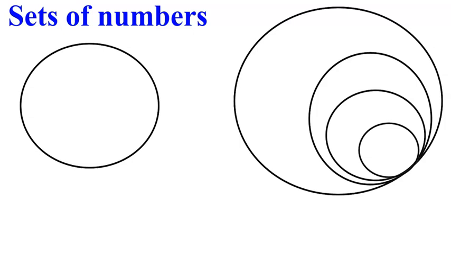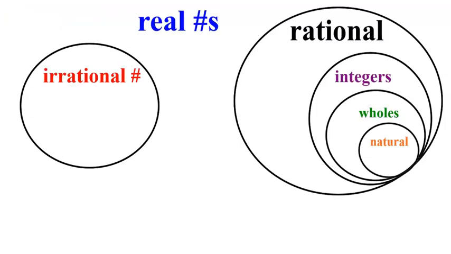Let's take a look at their names. If you're a rational number, you might belong to the special integer group, or maybe the super special whole number group, or maybe the extra super special group known as the natural numbers.